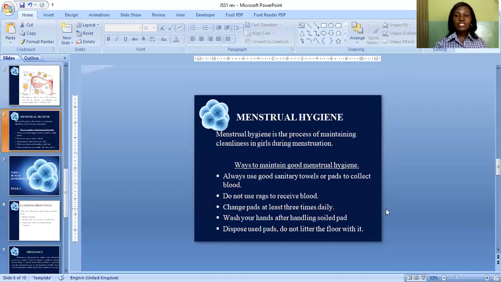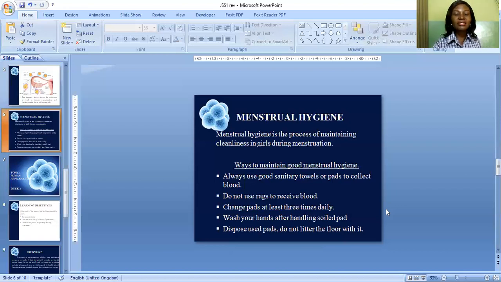So I believe we'll be able to understand week 1 lesson, woman reproduction. To do a little recap, we've discussed the processes that are involved in reproduction: ovulation, which is the process by which the ovary releases an egg; then fertilization, which is the process by which a sperm fertilizes the egg released by the ovary. Then we move to conception or implantation, which is the process by which the fertilized egg travels down to the womb to attach itself to the womb.